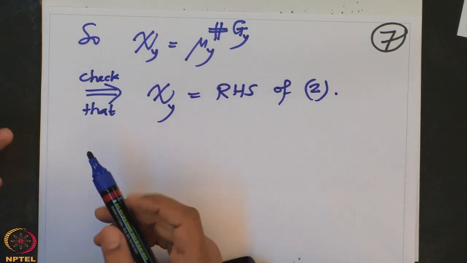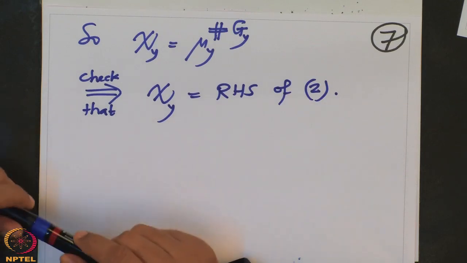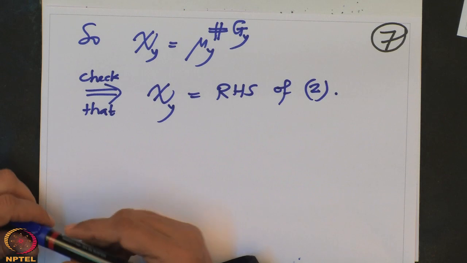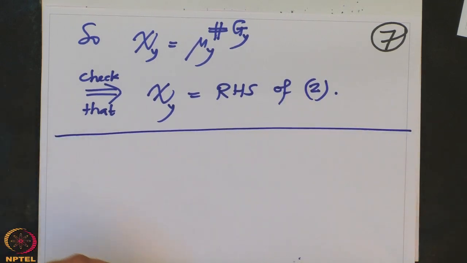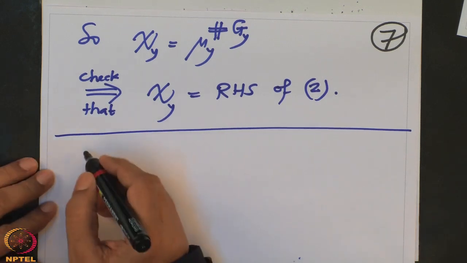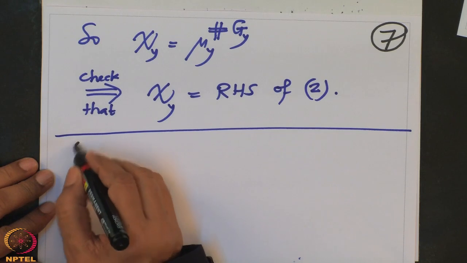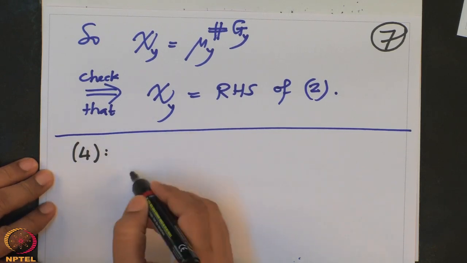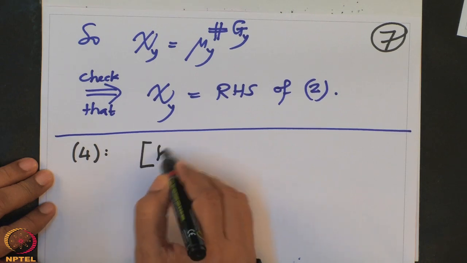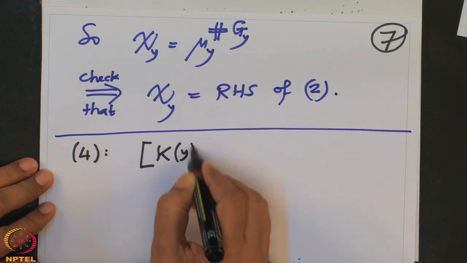And I have indicated in the last lecture that this proves that, so 4 was, recall 4 was the degree of the field extension K(y) over K.